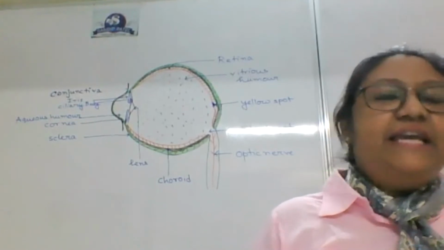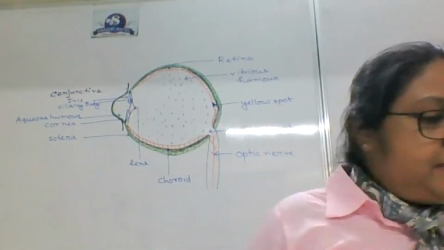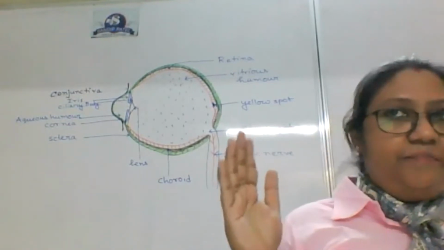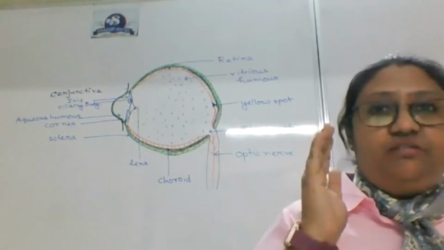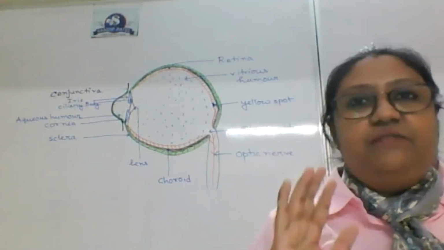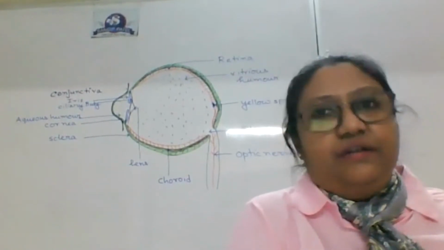Can you tell me why it should be flooded with lymph? Lymph should always be there. Apart from that, the tear gland is ensuring that it stays moist. It should be well nourished and moist. Why is lymph playing a role here?